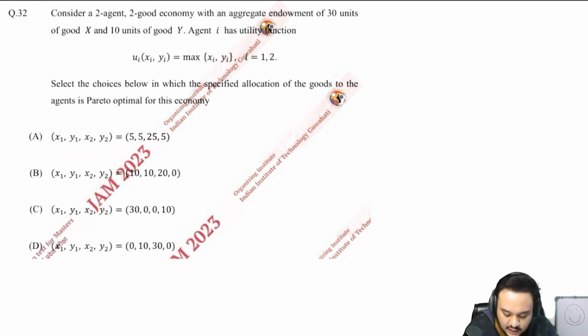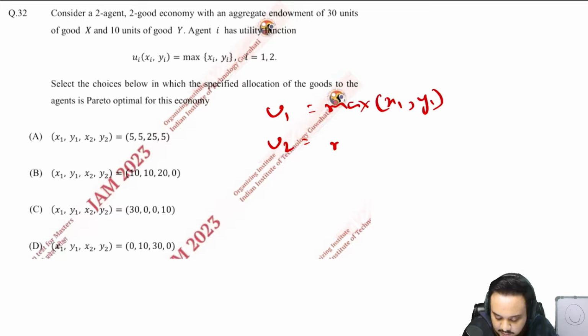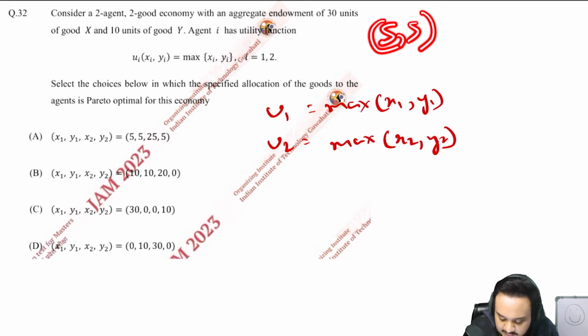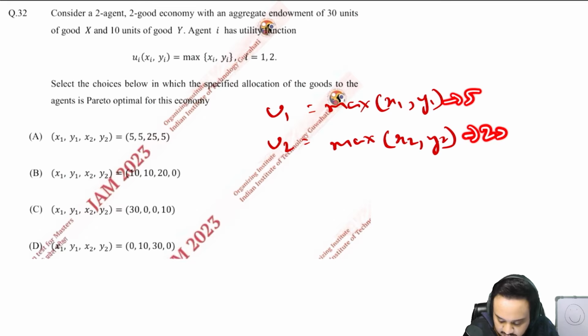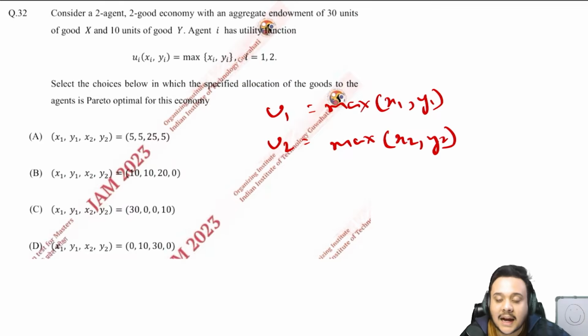Let us go one by one. So just write down the utility functions for both of them: max of x1 y1 and max function of x2 y2, right? So now we just have to substitute the values one by one and check for it. So the first one says that it is 5 5, so basically u1 is 5 and u2 is 25. Okay, is that Pareto optimal? What is the definition of Pareto optimality, by the way? It is just that you cannot make one consumer better off without making the other one worse off, right?